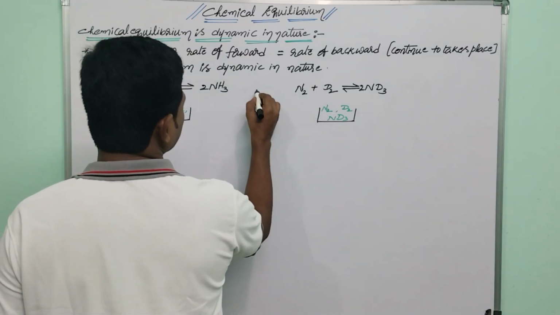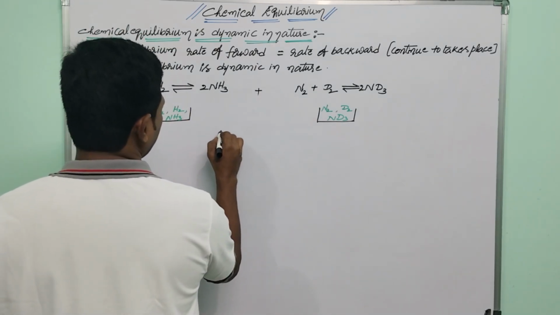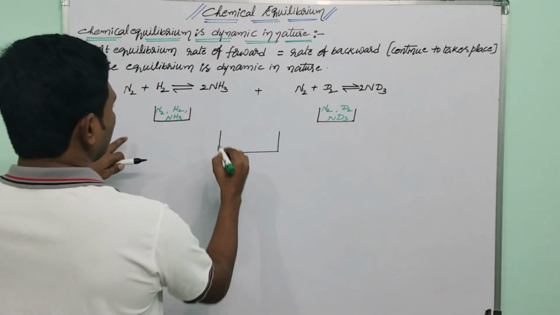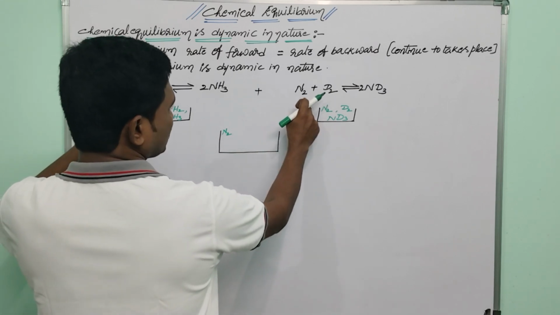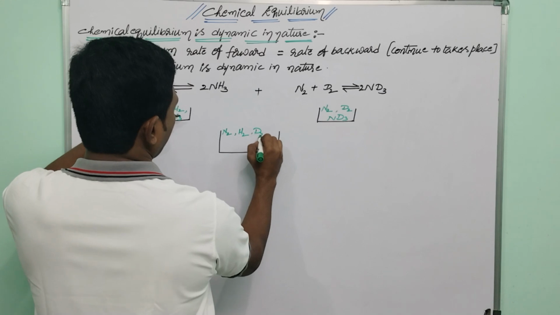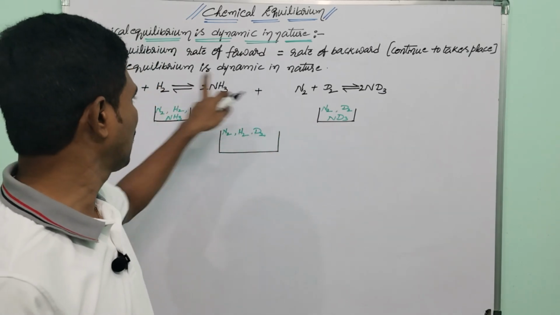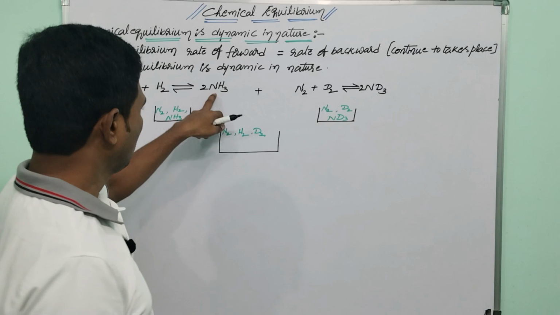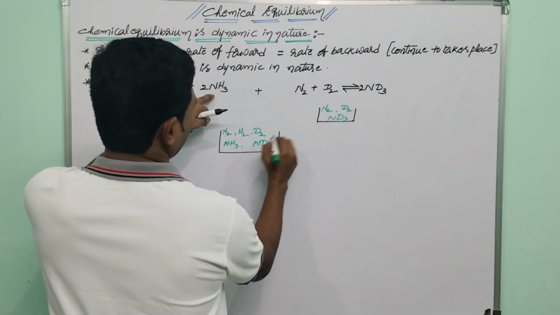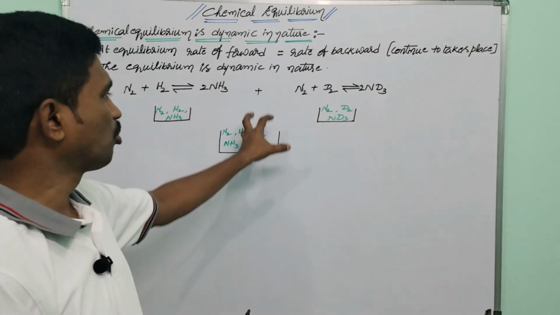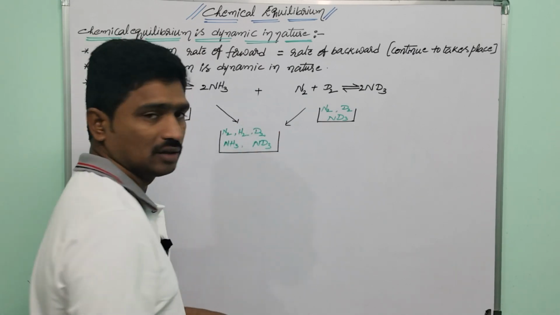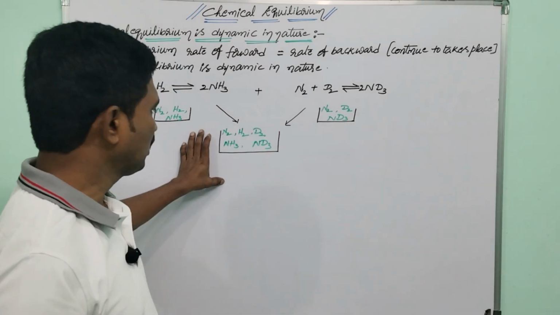Now, when these two mixtures are mixed, the vessel contains nitrogen, hydrogen, deuterium, ammonia NH3 and ND3. So these are the components present when these two equilibrium mixtures are mixed. Okay, clear?